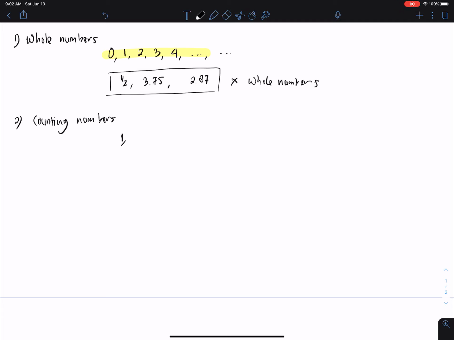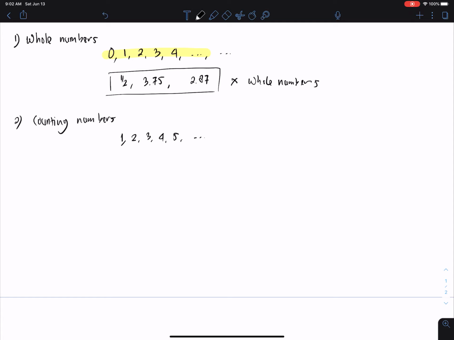When you count, you don't start counting with 0. You cannot count 0 like that. So when you do counting, you will start with 1 and then 2 and then 3 and 4 and so on. So that's what we mean by counting numbers. The difference between whole numbers and counting numbers is just where we start.